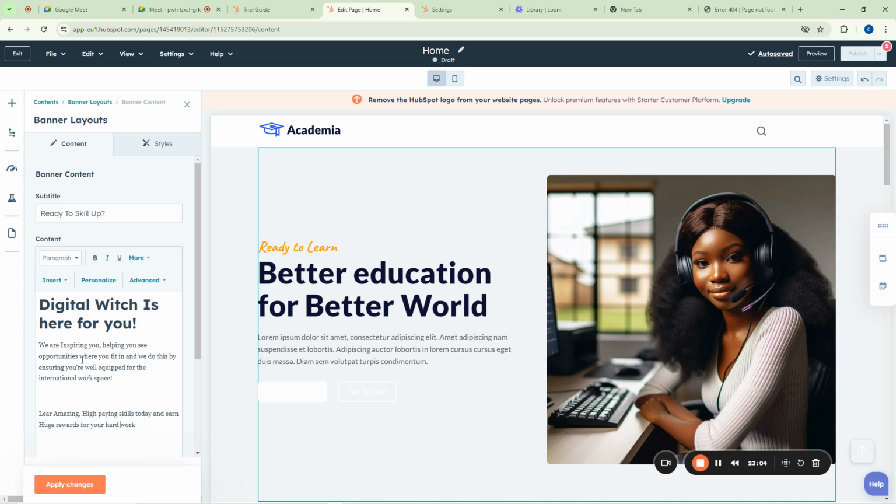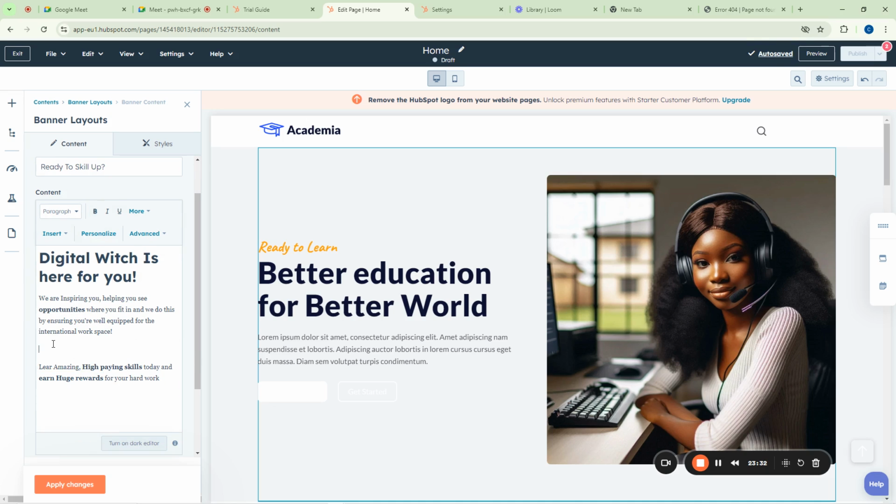But me now, I want to show some things here that they should be bold. So things like "opportunities" should be bold. How can I do it? I can come here and click on this bold option. Then I'll select "high paying skills" and make it bold. And then you see I have "today and earn huge rewards for your hard work." I'll make it bold. Okay, just for you to understand how this actually works. I am done with this now.